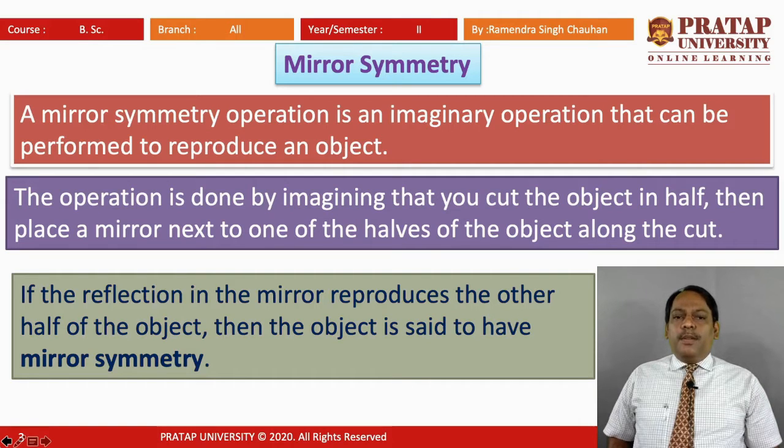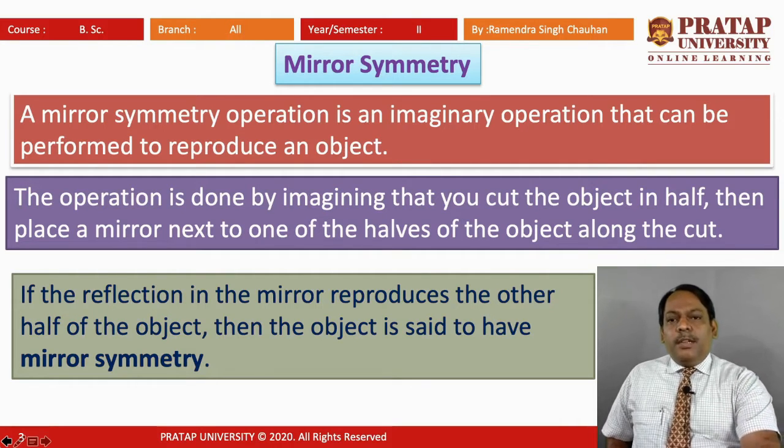have mirror symmetry. That is what we said: we have an object, and about its symmetry plane, if we cut it and place a mirror, then observing in the mirror, the half part will be reflected, and if we combine that reflected half with the first part, we will observe the whole object.